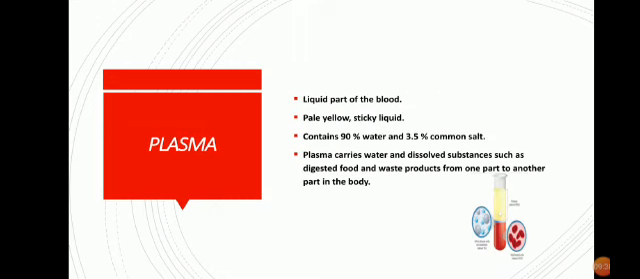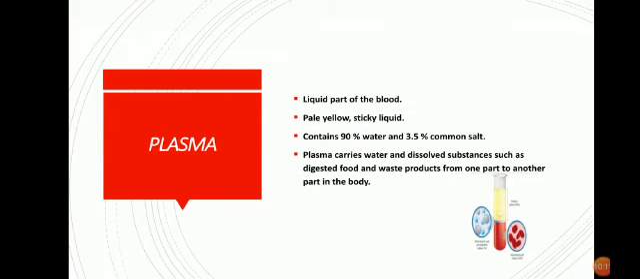So coming to the first component, that is plasma. Plasma is the liquid part of our blood, right? What is the color of plasma? It is a pale yellow sticky liquid. I think you all have seen plasma. Sometimes when the technician collects blood for a blood test via a syringe and you keep the blood for some time, you will find a pale liquid floating at the top. That pale yellow colored liquid is nothing but the plasma, right?